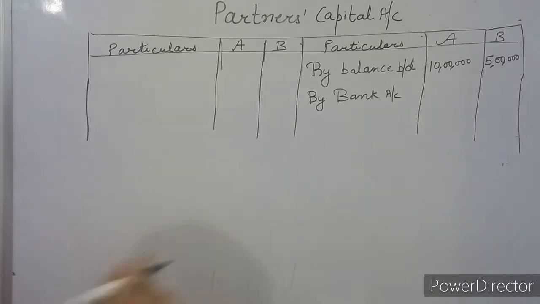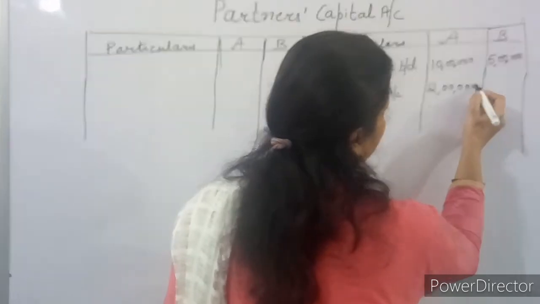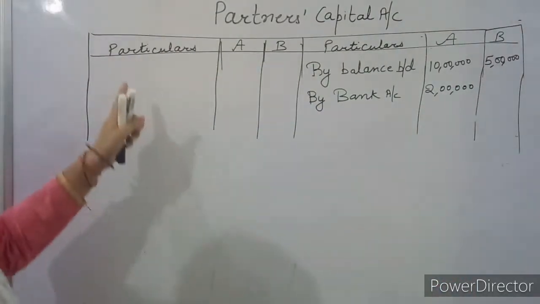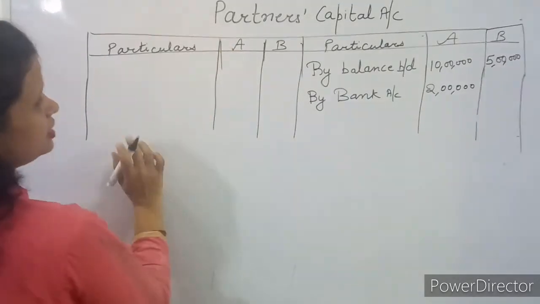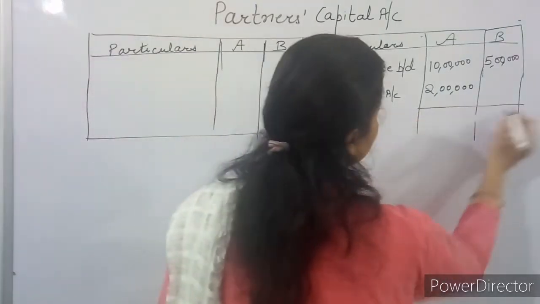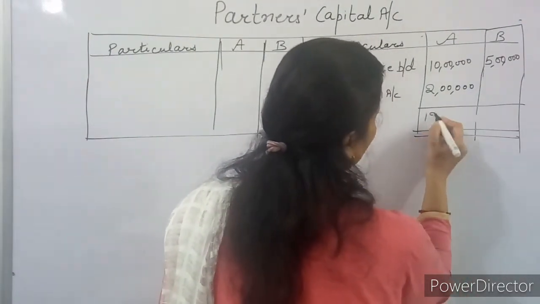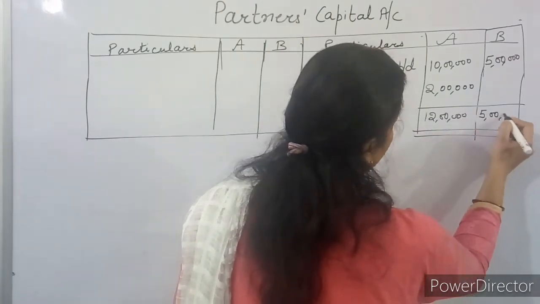Additional capital, who has brought additional capital? Only A, so you will write down additional capital here. Has any partner withdrawn capital during the year? No. So no capital withdrawn is there. In the last, you will balance this account and the total of this side will be 12 lakh, 5 lakh.